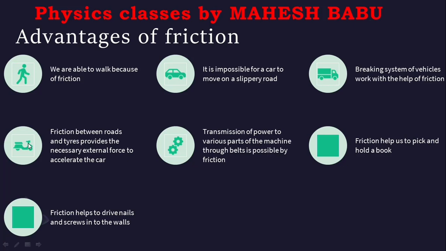So when the wheel pushes the road back, the road pushes the wheel forward, the vehicle forward. So the road is giving the necessary external force to the vehicle to accelerate.